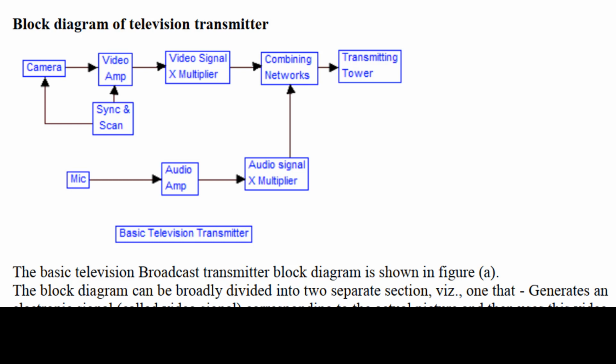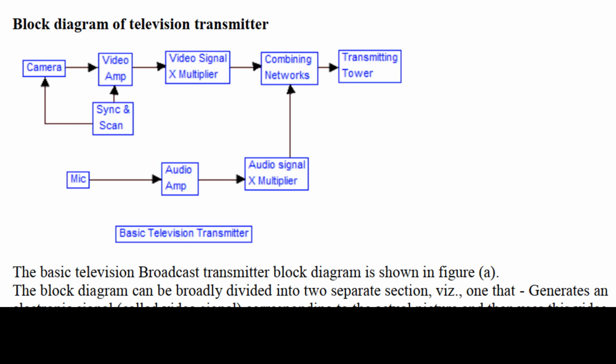This function is performed by video and audio amplifiers. The block picture signal transmitter and audio signal transmitter shown in the figure may consist of modulators as the essential component. The video signal transmitter employs an AM transmitter as amplitude modulation is used for video signals, whereas the audio signal transmitter employs an FM modulator as frequency modulation is used for sound information.